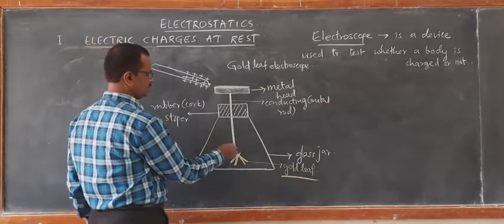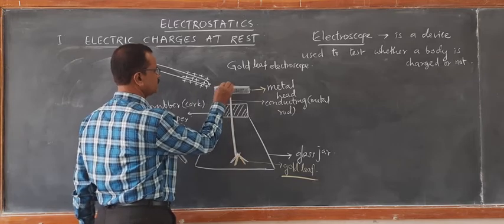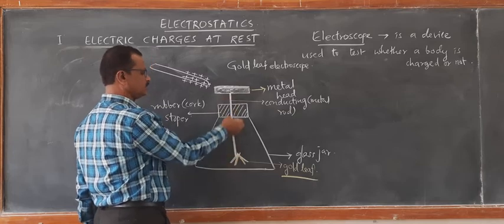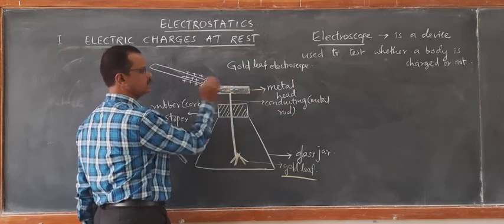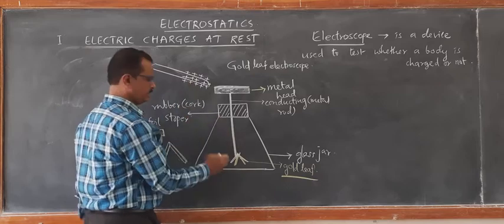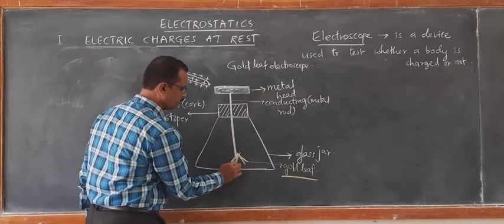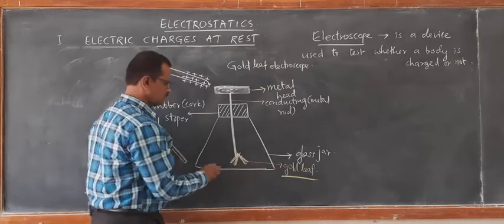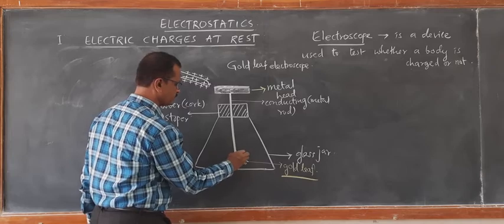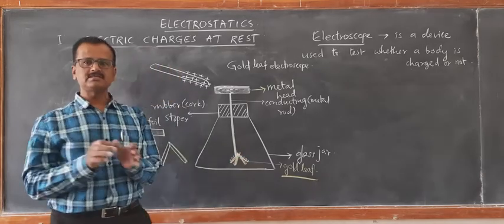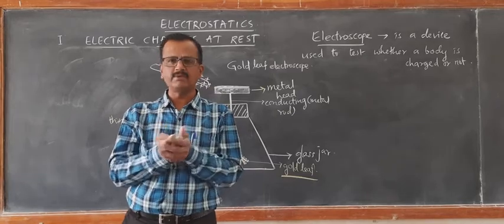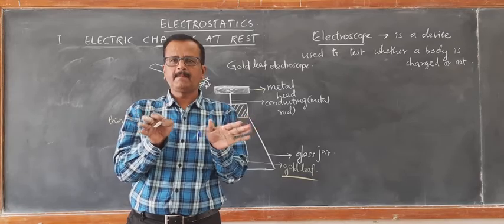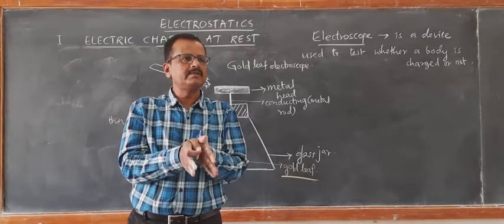Then you will find the electrons being pulled to the head. The electrons from this part are pulled along the glass rod and they will be deposited here. When the electrons are pulled here, the gold leaf is left with positive charges. So when the gold leaf surface is deposited with positive charges, obviously there is a force of repulsion between them. As a result, the gold leaves diverge. Diverge means the angle between them increases.